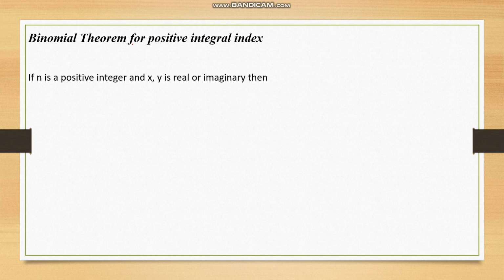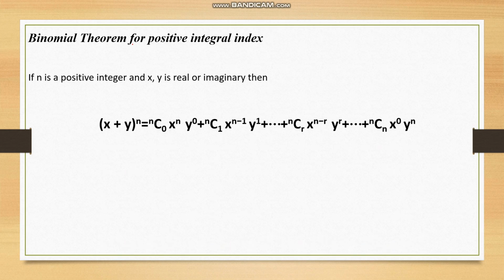If n is a positive integer and x and y are any real or imaginary numbers, then (x plus y) whole to the power n is given by nC0 x to the power n and y to the power 0, plus nC1 x to the power n minus 1 y to the power 1, etc., nCr x to the power n minus r into y to the power r. This is called the general term. Then, etc., nCn x to the power 0 into y to the power n.